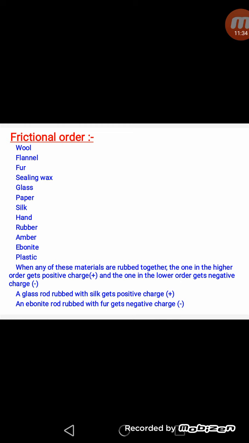In the same way, ebonite is at the lower side and fur is at the upper side, so if we rub an ebonite rod with fur, the fur will acquire positive charge and the ebonite rod will acquire negative charge. In the same way, if we rub glass with plastic, glass will acquire positive charge and plastic will acquire negative charge. So this is the order in which they gain positive or negative charge.